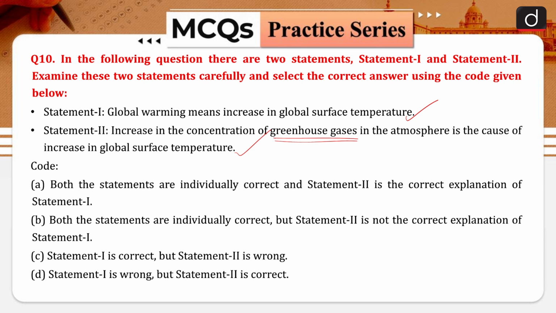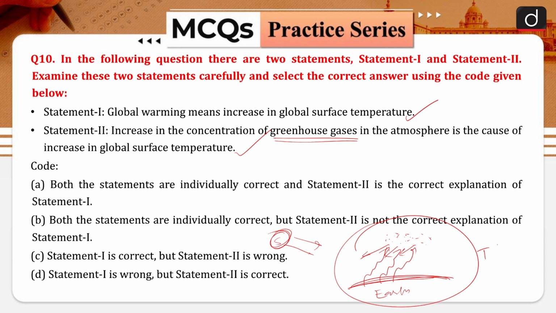So here you can say that this is your earth. Okay, and because of the insolation from the rays of the sun, earth will absorb such rays, and in the night time they will actually radiate long waves. Okay, these are heat waves. So basically, because of the presence of the greenhouse gases, there will be a barrier, so these cannot go outside the atmosphere, they will reflect back. Okay, and they will stay inside the atmosphere only, and ultimately the temperature of the atmosphere will increase. Okay, so I hope this is clear.